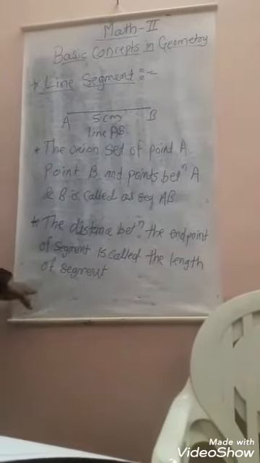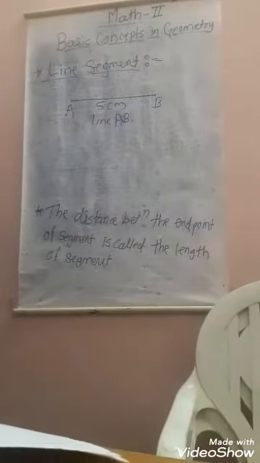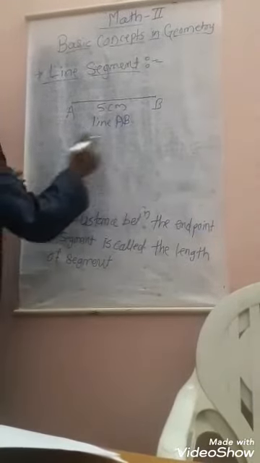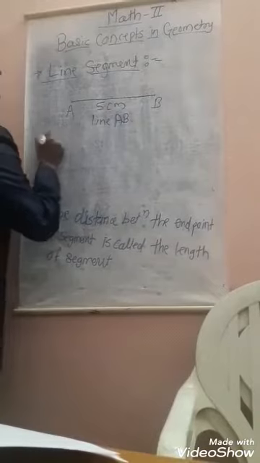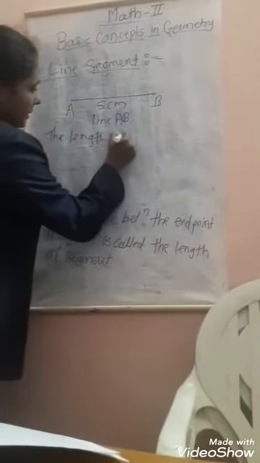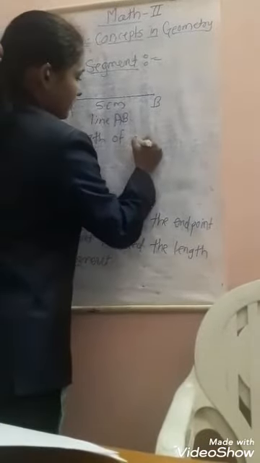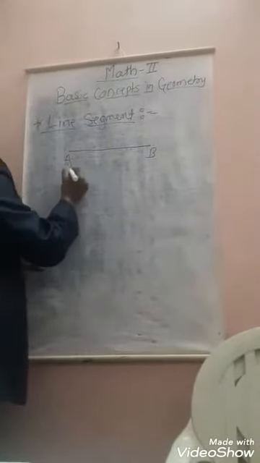So we write this in this form: the length of segment AB. Next is a line segment. AB is one line.